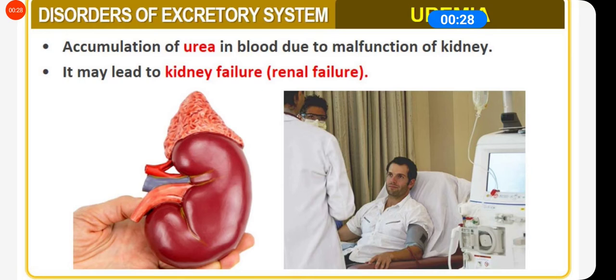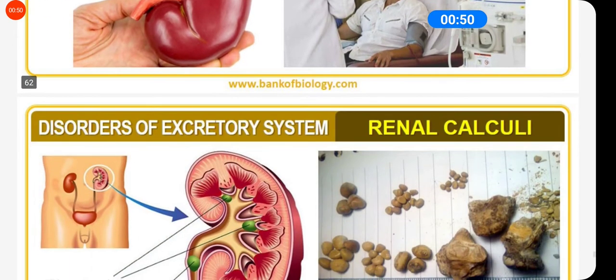There is an excessive amount of urea in the blood. You know that 25 to 30 gram of urea is excreted out per day, and if the amount of urea is more, it may lead to kidney failure or renal failure. So you know that urea is produced in the liver, but it is excreted out through the kidney. So kidney failure or renal failure is the inability of kidney to carry out its excretory functions.